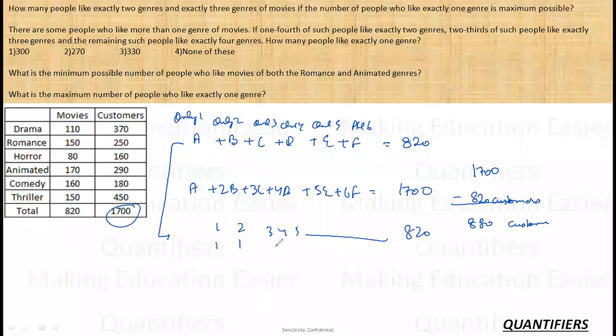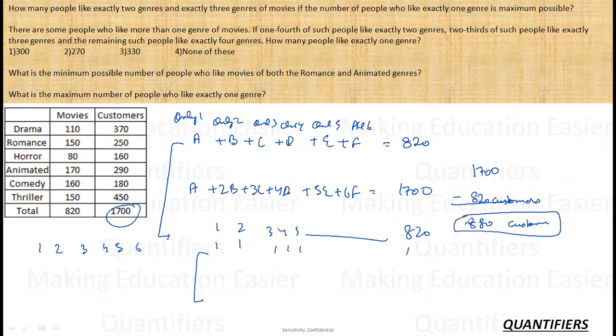अब मैंने हर कस्टमर को एक तो दे ही दिया, and the maximum permissible limit is 6. ठीक है, अब मैं ज्यादा से ज्यादा कितने दे सकता हूँ? 6. Each one can watch 1 genre, 2 genre, 3 genre, 4 genre, 5 genre, 6. अभी I have allocated 1 genre to each. Now, in order to maximize one, I will try to distribute these remaining genres in as less people as possible. जो बचे हुए 880 हैं उनको मैं कम से कम लोगों में खत्म करना चाहूंगा.